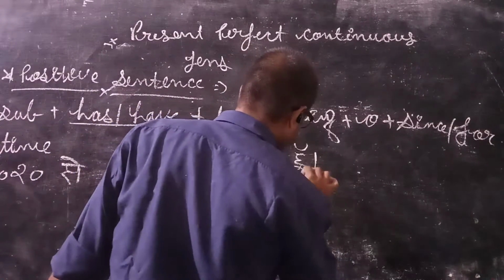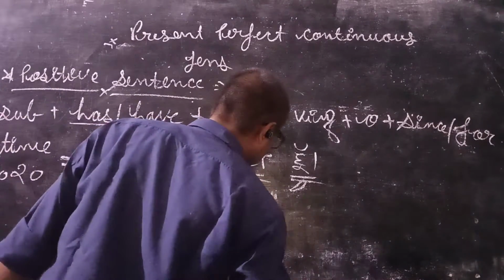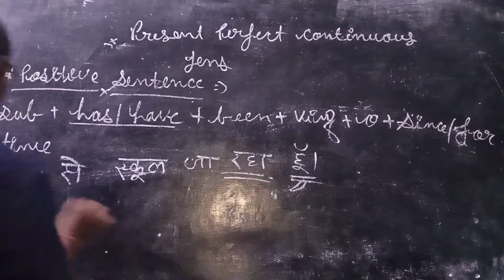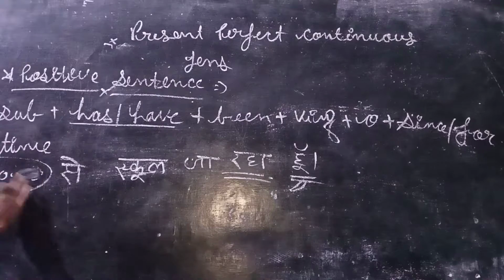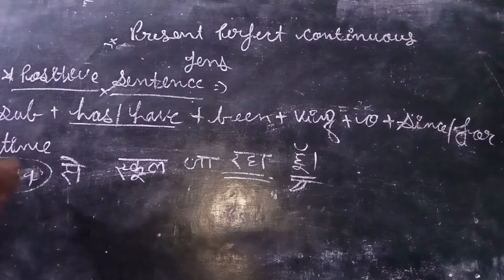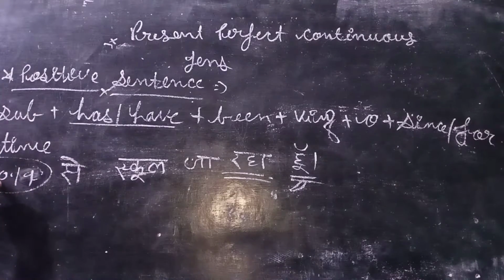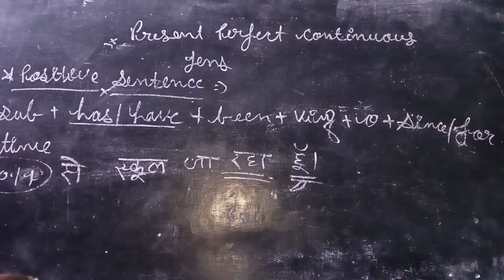Right here, this is it. That means this is the present continuous tense. Ja raha, I mean continuous tense. The work continues, and a time is given. That means, you can write here 2019, right? So we started living here right from 2019, and now the work is on and on and on, right? So this proves that this tense is the present perfect continuous tense.